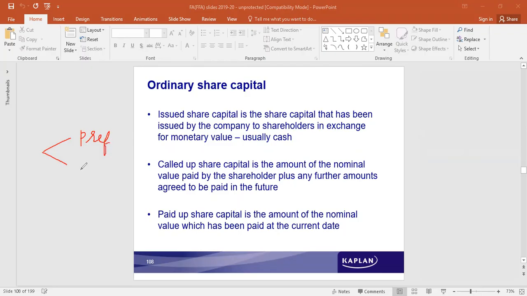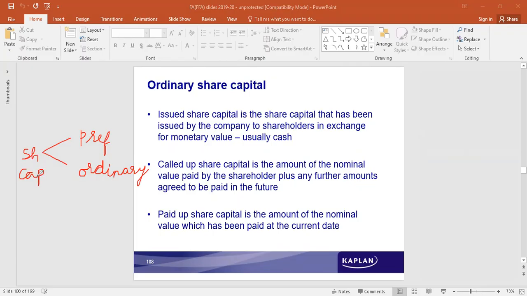The second one, because there's no preference, is called ordinary or common equity share capital. There is no preference, therefore it is ordinary. There are two different types of share capital. What are the attributes, what are the features of these types of share capital?